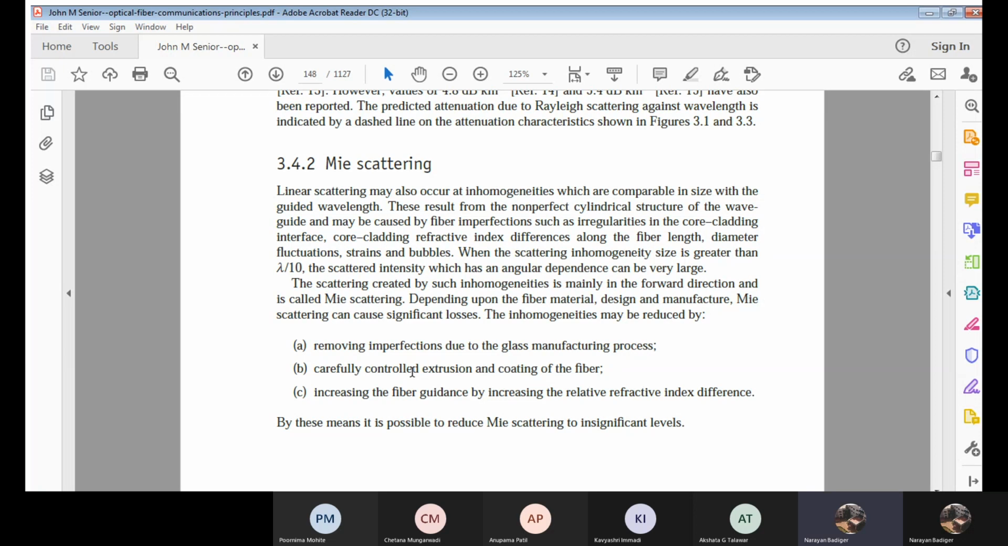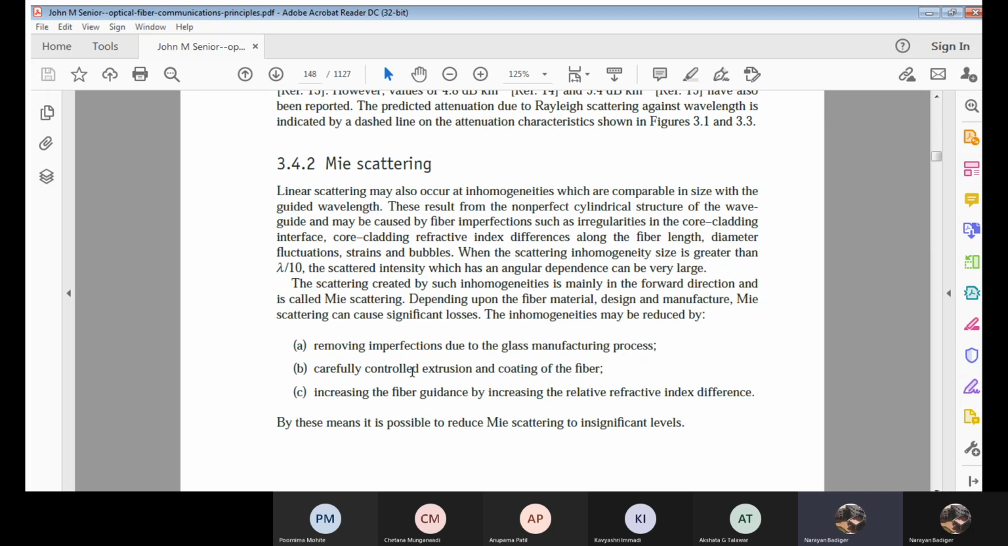Okay, next, and again these will be due to some imperfections in the fiber. Okay, imperfections means what? There will be some change what with respect to core cladding interface, then there will be change with respect to core cladding refractive index differences. Correct? Now which will be for an entire fiber length, or there will be some diameter fluctuations, or there will be some strains and bubbles. You know what these strains or bubbles are? Okay, these bubbles, the bubbles are nothing but what? These are some air kind of holes or air holes which will be present in the fiber.